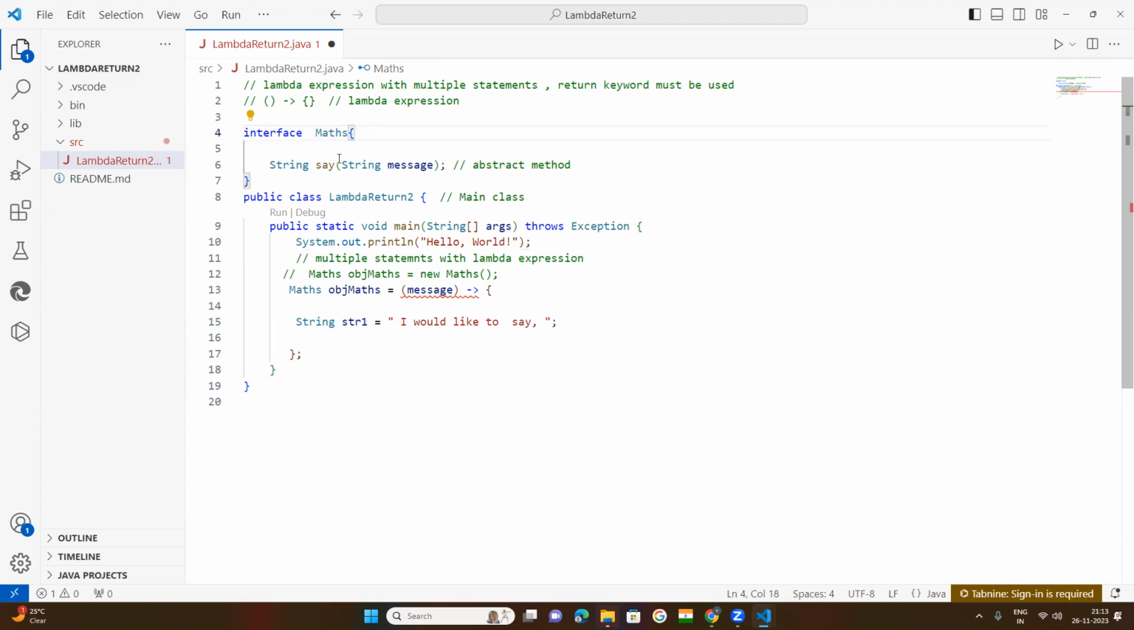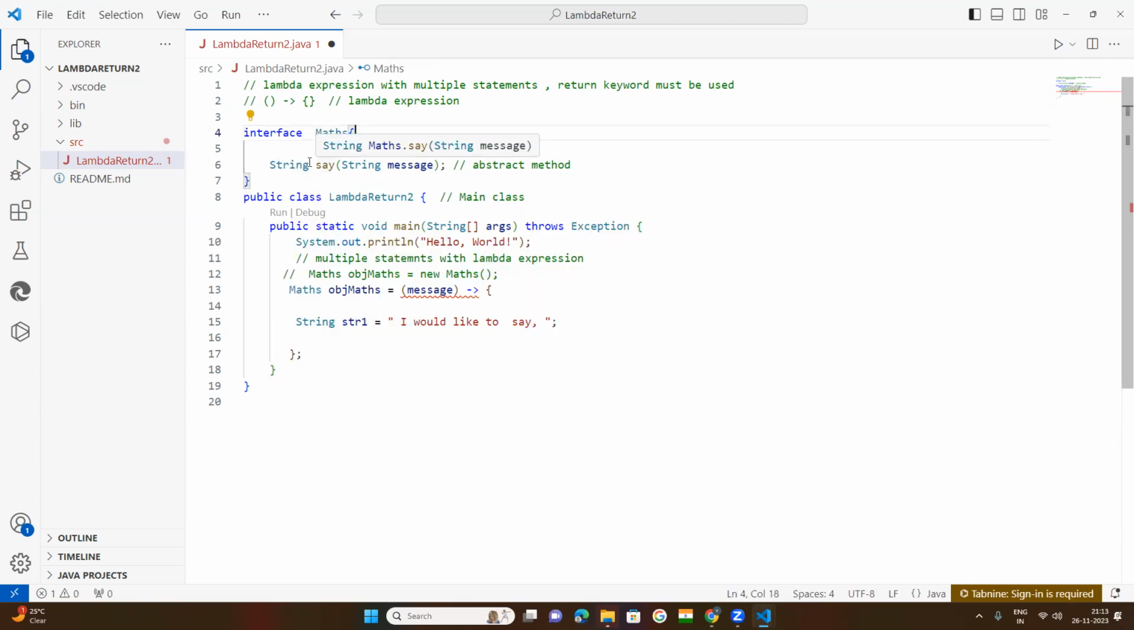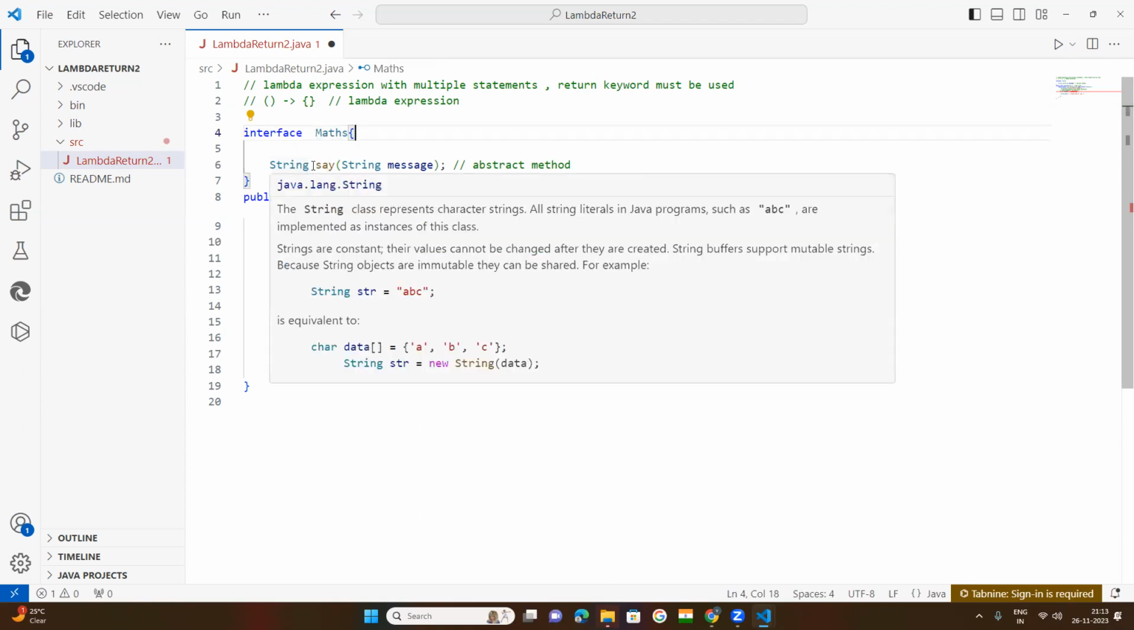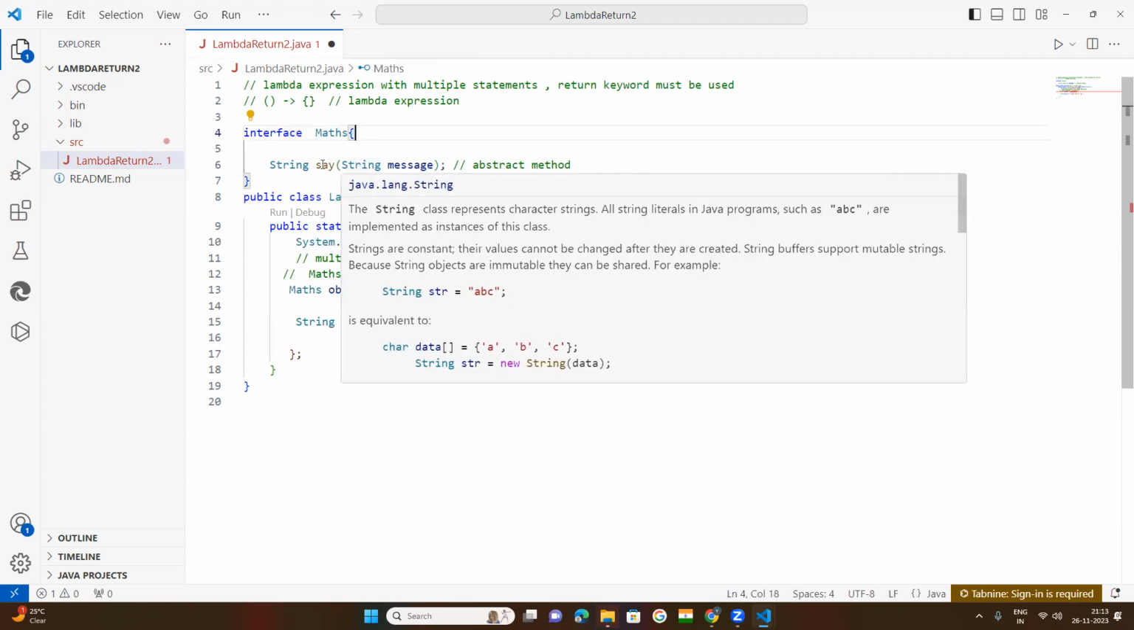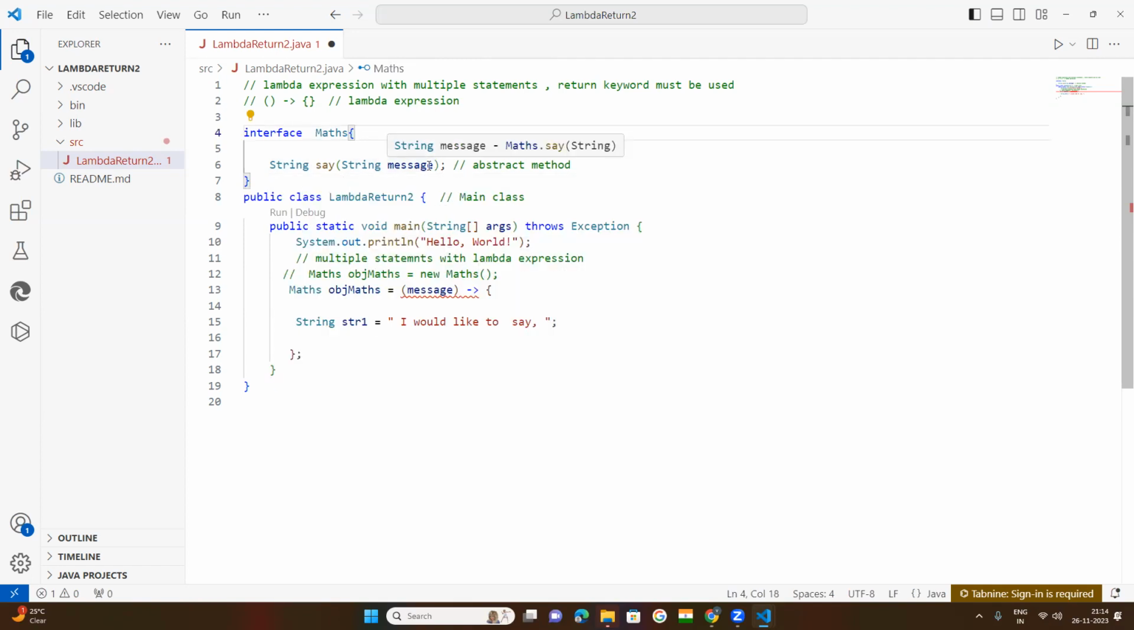Here I have created an interface named mass. This abstract method is of string type. String means what? This method returns a string. It is not a void method. It is a return method. So I have passed a parameter here. That is what? Message. After that, under this main class, main method. So this is the syntax. This is how to implement a lambda expression with multiple statements.